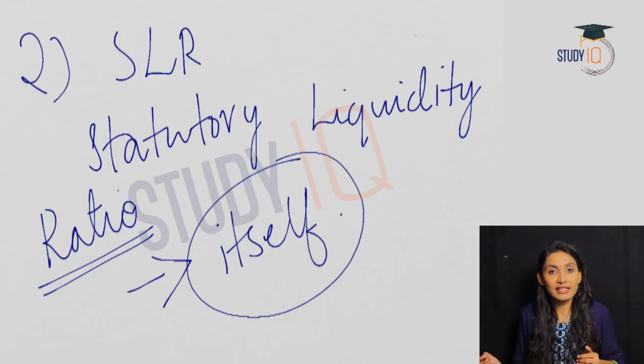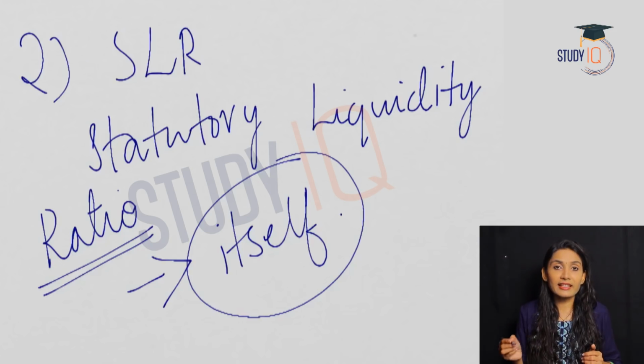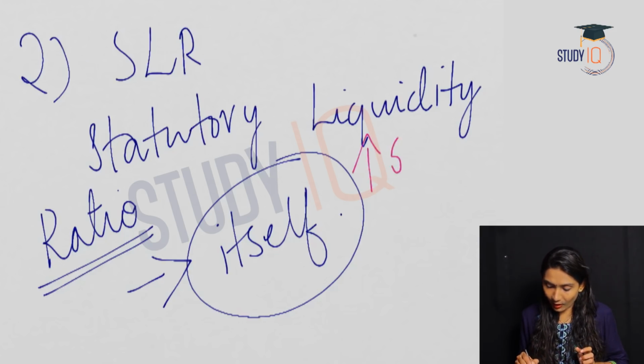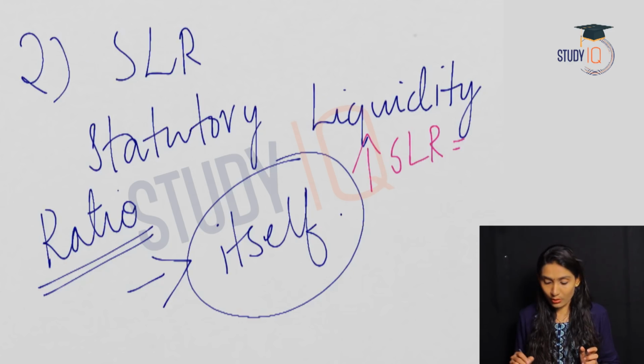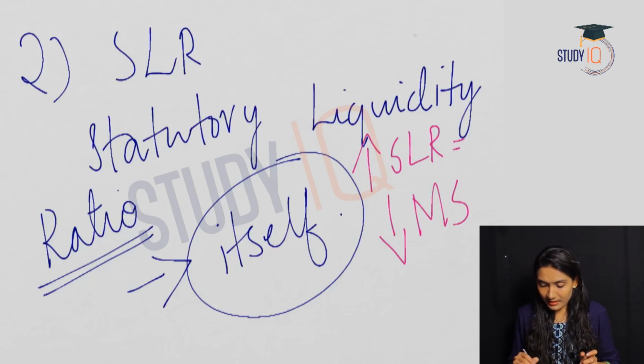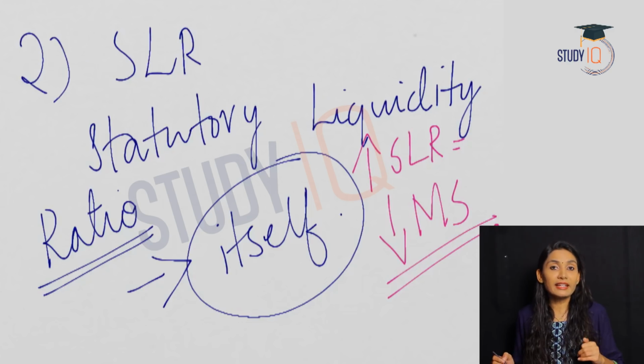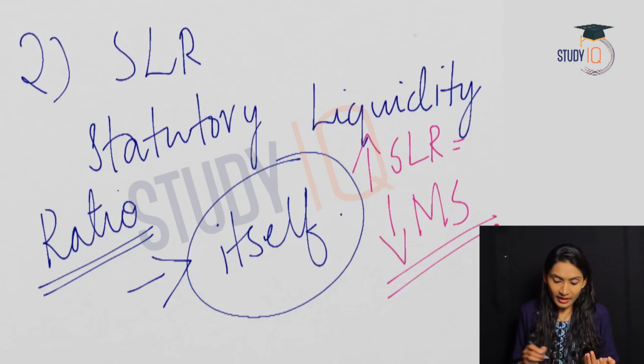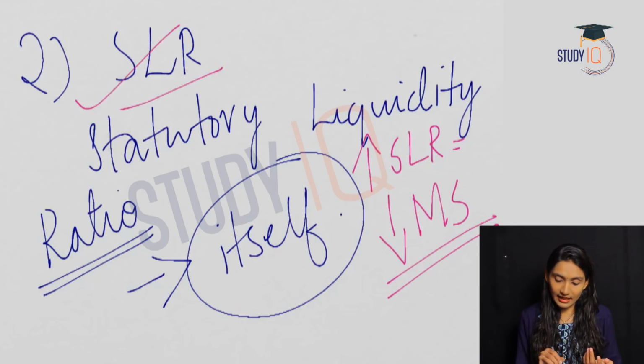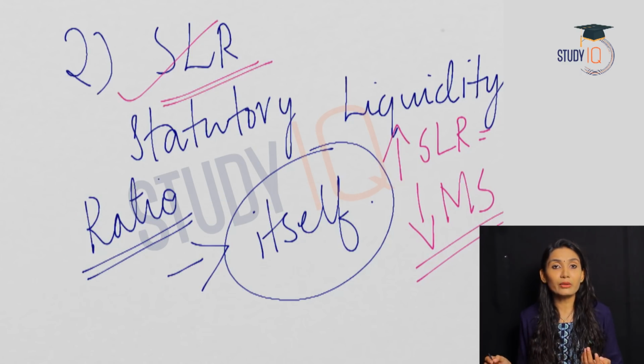the commercial bank itself. Again, like in the example of CRR, here also an increase in SLR, or statutory liquidity ratio, will decrease the money supply in the economy, and a decrease in SLR will increase the money supply in the economy, and RBI uses SLR as a monetary tool in order to control the money supply in the economy.